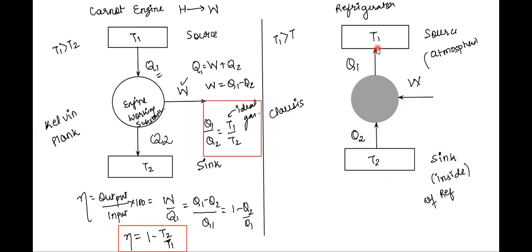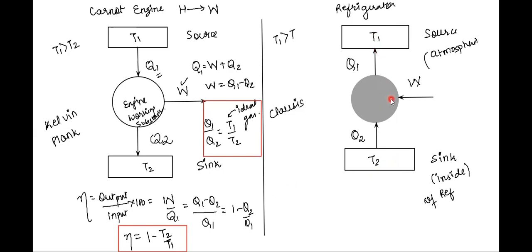So the point is spontaneous process. If a process is spontaneous, in general we know that heat should flow from a body at a higher temperature to a body at a lower temperature. So in general heat should be flowing from T1 to T2. But what are we doing? We are creating a very special system, and in that system we are trying to transfer heat from a colder body to a hotter body.